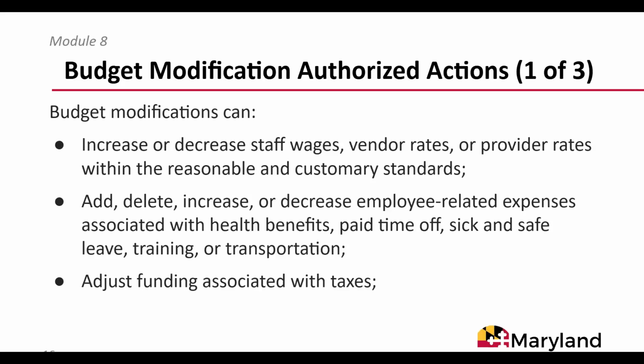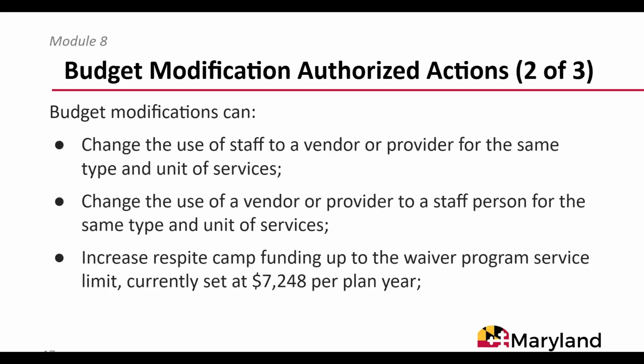Teams must ensure enough funds remain in each wage line for services through the end of the plan year. The change of use from staff to a vendor or provider for the same type and unit of services. The change of use of a vendor or provider to hiring a staff person for the same type of service or units. Increase respite staff funding up to the waiver program service limit.